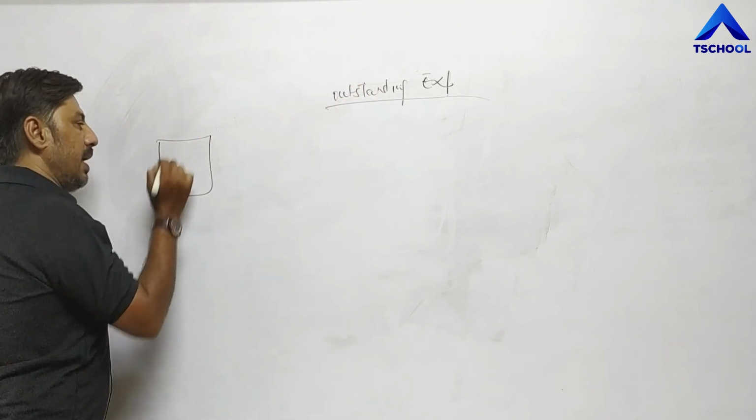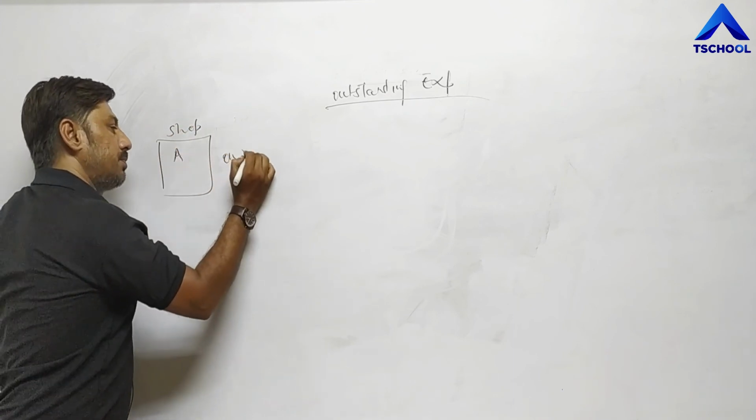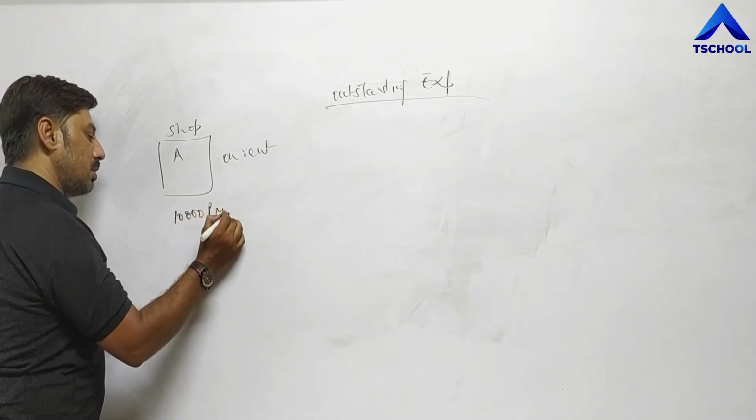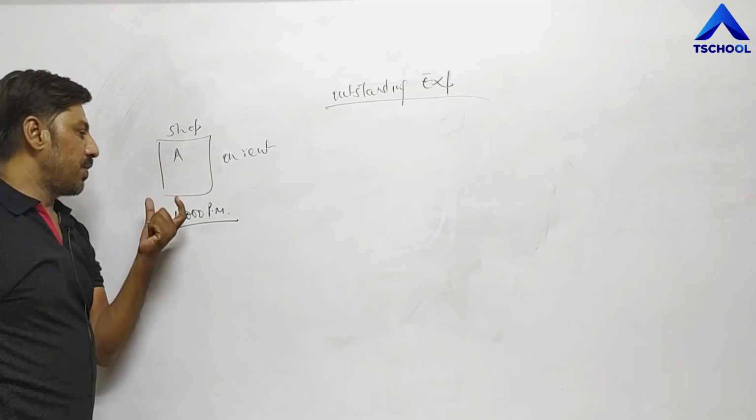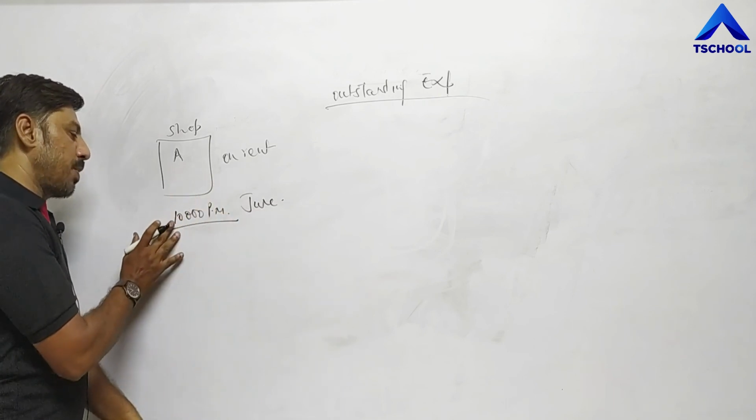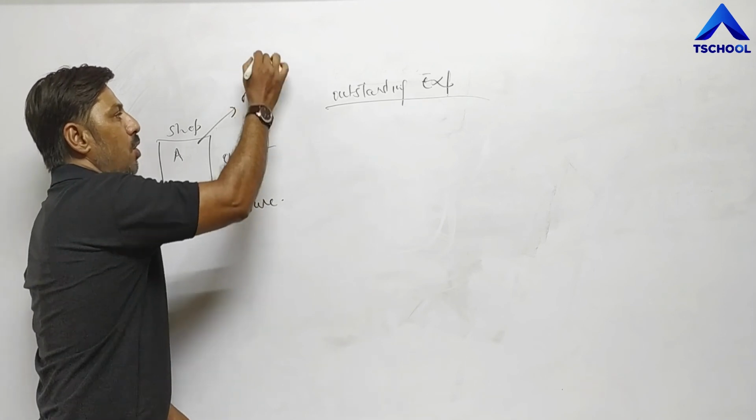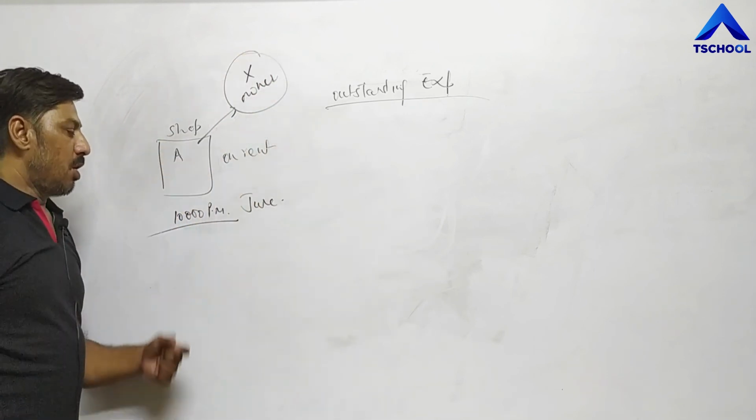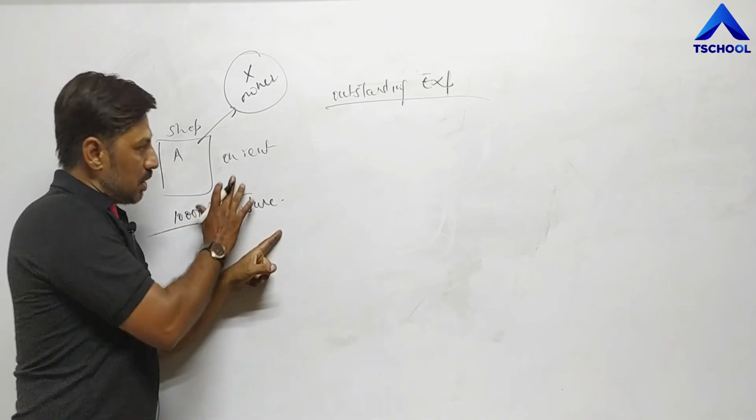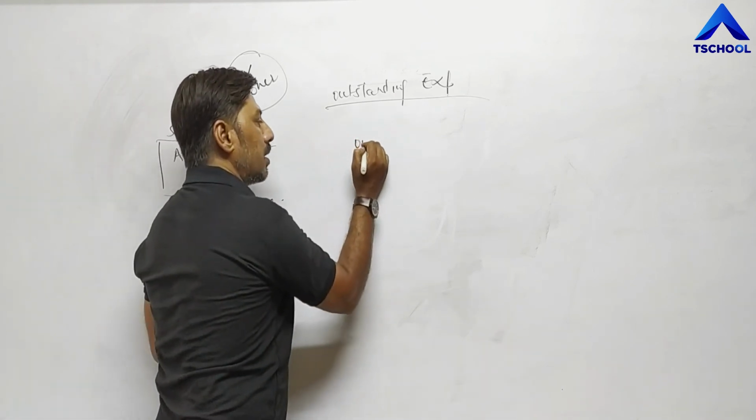Suppose A has taken this shop on rent, and the rent of every month is 10,000 per month. Now he has to make payment of rent for June. This is the month of June, and by the end of June, he has not paid any amount to the owner of this shop. Suppose X is the owner of this shop. A has to make payment of 10,000 rupees for the month of June, and by the end of June, if he has not paid the rent, then this rent becomes outstanding rent.